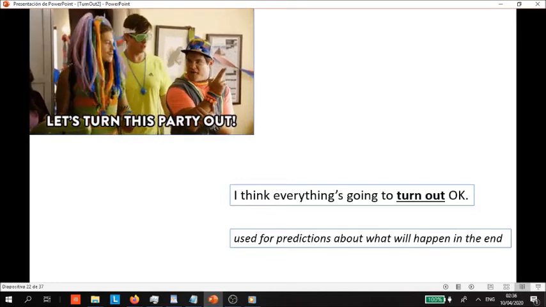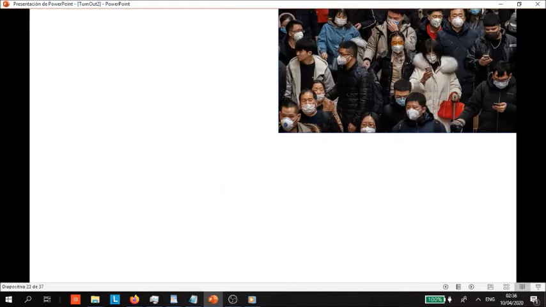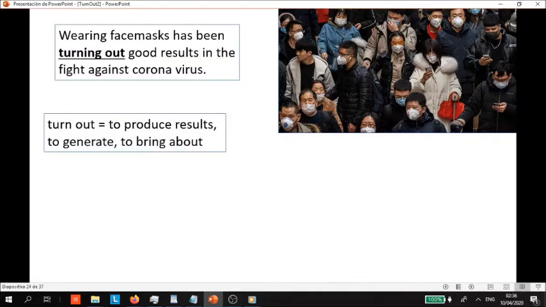Here we have number 7. So what do we have here? People wearing face masks. So right now, April 10th, 2020, apparently, right, wearing face masks has been turning out good results in the fight against coronavirus. So in this case turn out means to produce results, to generate something, to bring about something, right?